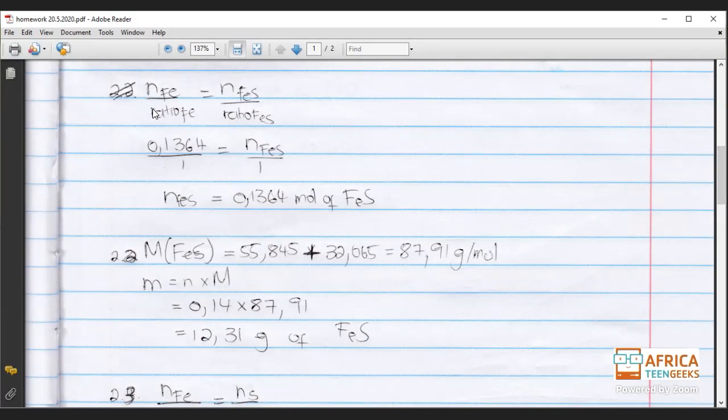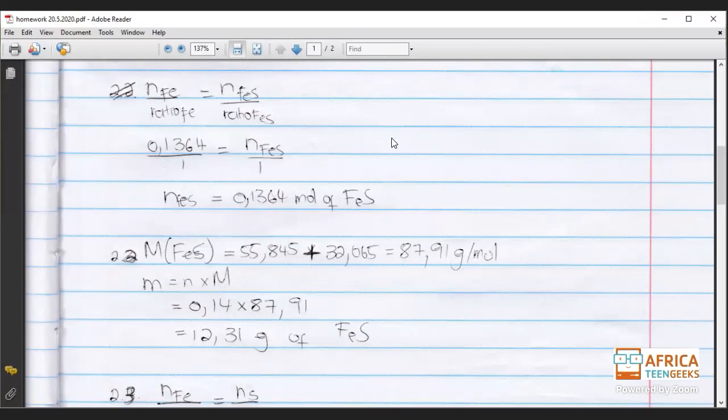Remember what I said about the ratios? I said with the ratios, once again, it's the number in front of the element or compound, okay? And then N is the number of moles, okay? So we're going to take the limiting reagent and equate it to what is unknown, which is the FeS, okay?